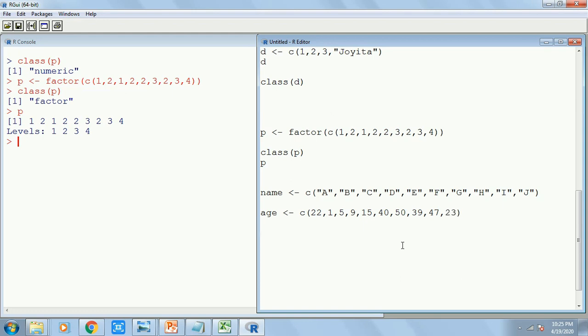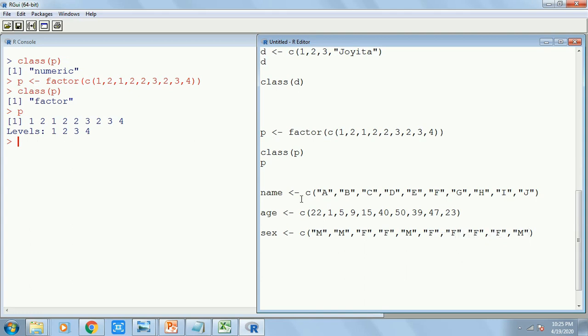Okay, and maybe the last one is sex: male, female. I think I've written 10 values.